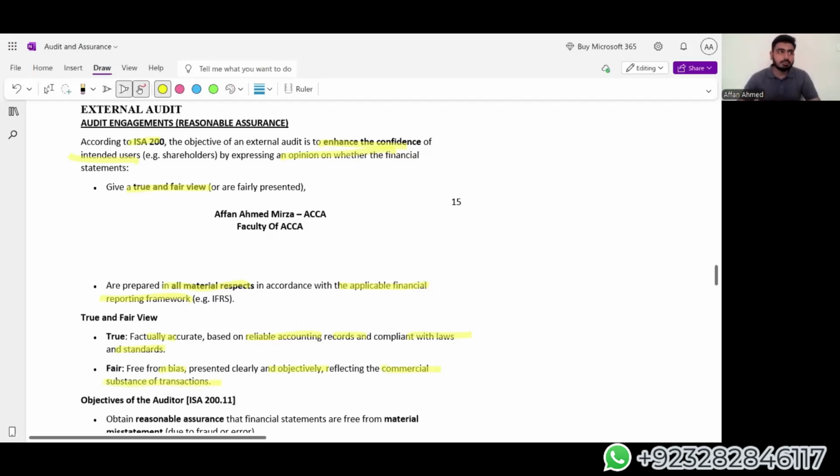Let's say you have given 1 million rupees to someone, and you didn't do your due diligence. You were like, I know that person, my intention was good, etc. But the material amount that you have given to that person should reflect commercial substance. Because if you are giving someone the money of the business, then what are you going to operate on? So the auditor has the responsibility to check whether the money going into the market is for commercial substance or not. There are no hidden agendas here.